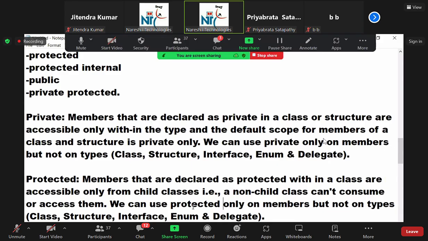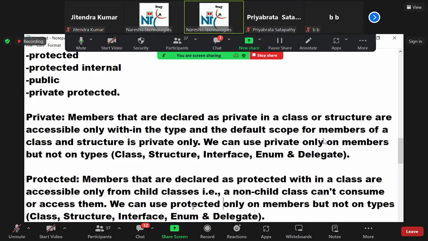A type cannot be private, a type cannot be protected. You cannot use these two. Private also cannot be used, protected also cannot be used. Is it clear? Okay.